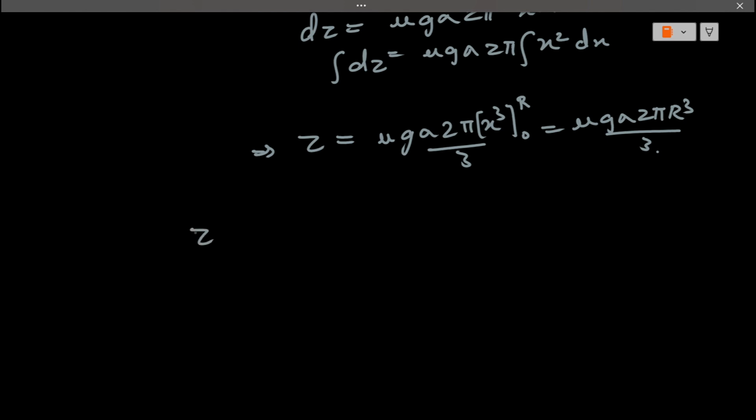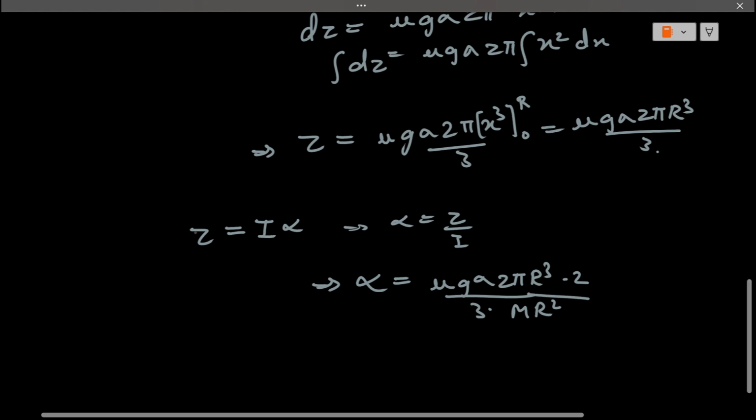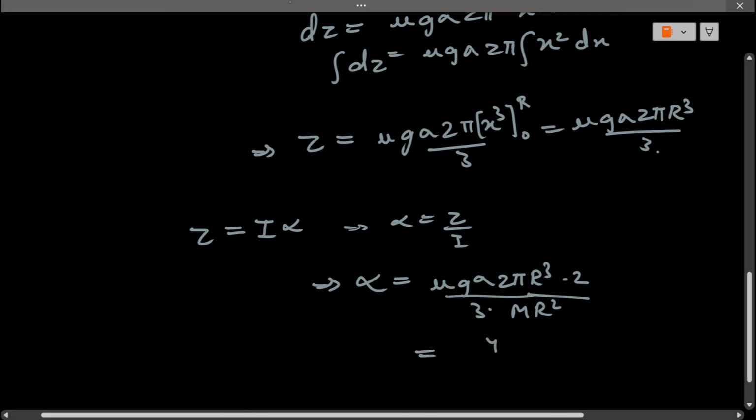Now again we are aware of this relation, the torque and alpha's equivalence. Tau is equal to I alpha, and we can evaluate the value for alpha as tau by I. So this value of alpha comes out to be mu g sigma 2 pi r cube by 3 divided by m r square by 2. Solving this, we get 4 mu g by 3r.